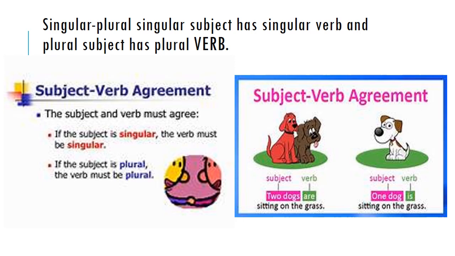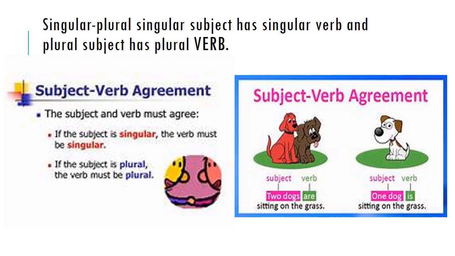Look at the picture. One dog is sitting on the grass. We are talking about one singular, single dog. Then the verb that follows is "is". One dog is sitting on the grass. Singular subject, singular verb. And if we talk about two dogs, two is plural, they are more than one. Two dogs are sitting on the grass. Two dogs, plural, with plural verb, are sitting on the grass.